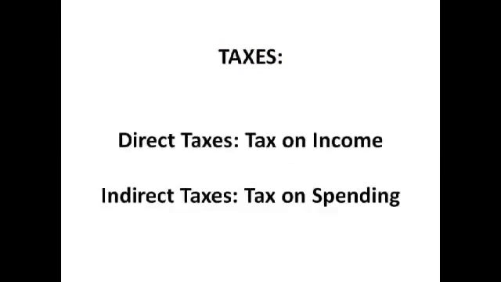A short and sweet slide now, although it's not really sweet because it's tax, which is just grim and unpleasant and depressing. There are two types of taxes, direct taxes and indirect taxes.